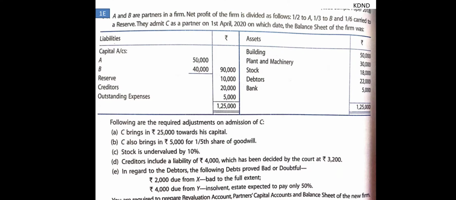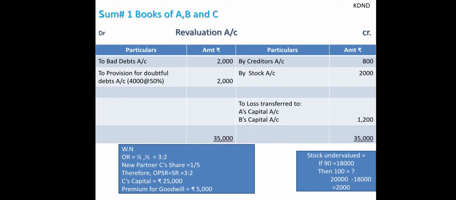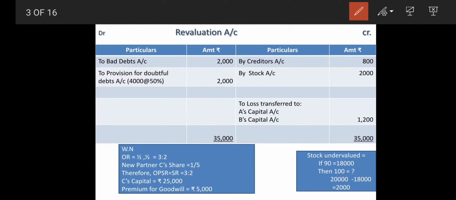Now further we have to read 4,000 due from Y. Now these debtors include 4,000 from Y, which is insolvent, and the estate is expected to pay 50%. They are expected to pay 50% only. So finally we are having a bad debts reserve of 2,000 over here, which we are going to transfer. Okay, so finally we will get the total of this, that is 4,000. We got the total of this side,